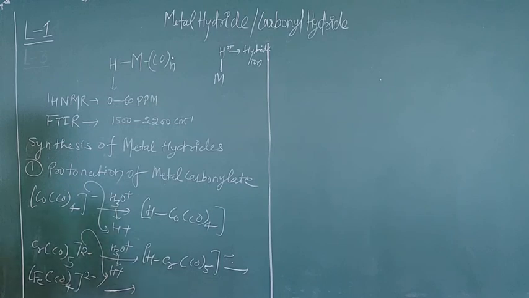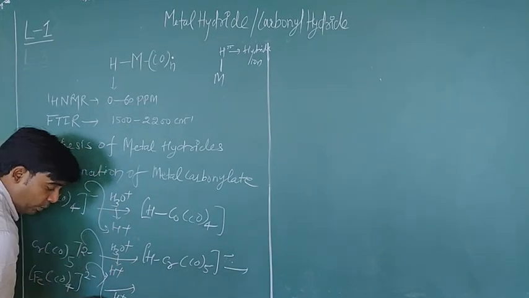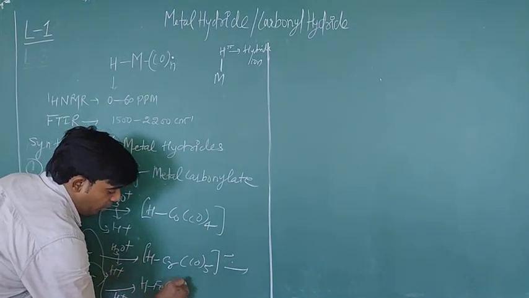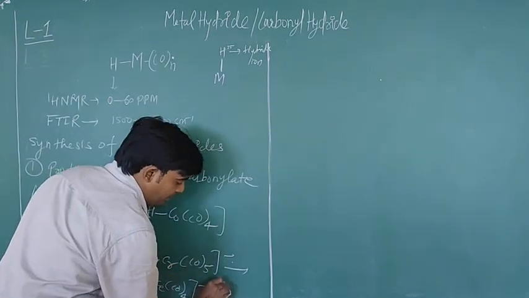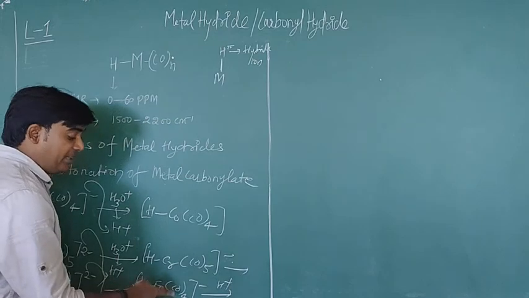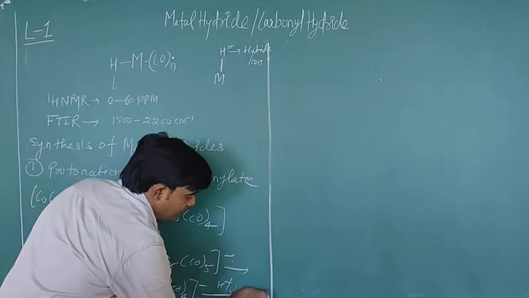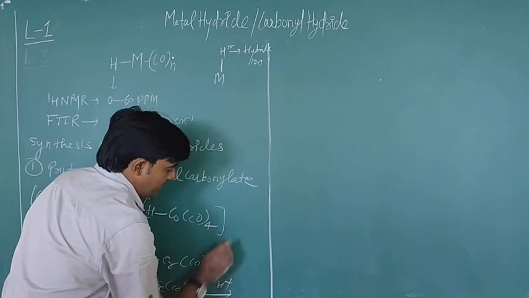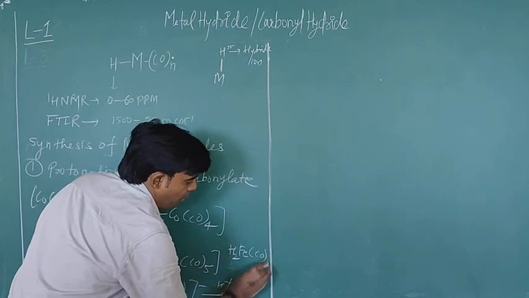you can take an acidic solution, just like hydronium ion, and it will release one positive ion, and one negative charge will attack on this, so it will form HFe(CO)4 with one negative charge. It can again react with H1 positive and form H2Fe(CO)4. Your complex will be H2Fe(CO)4.